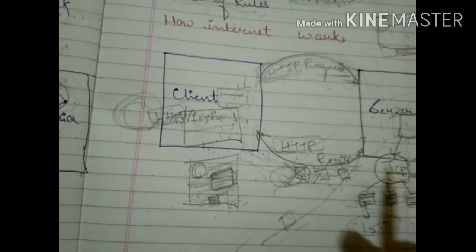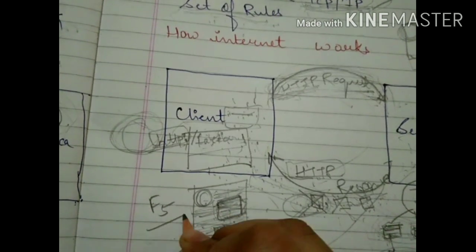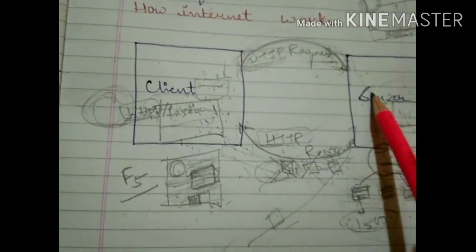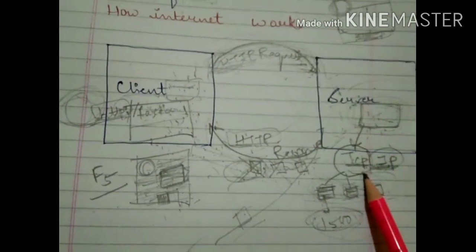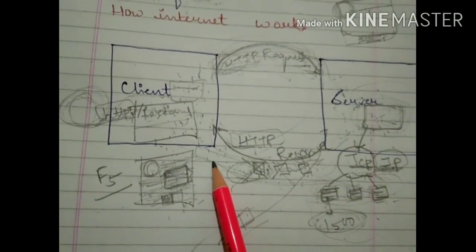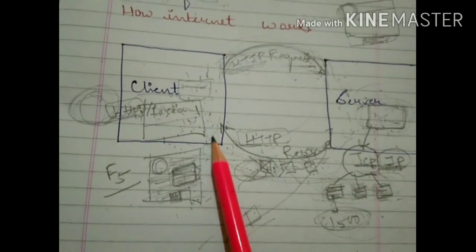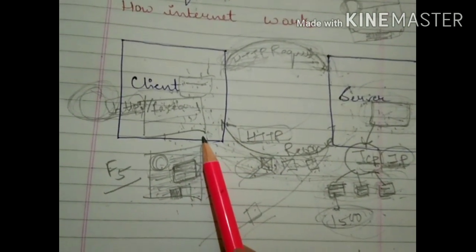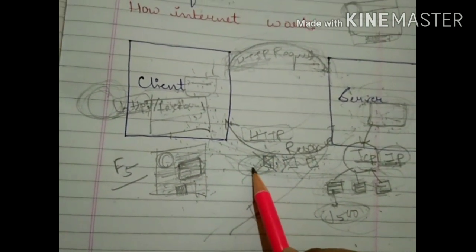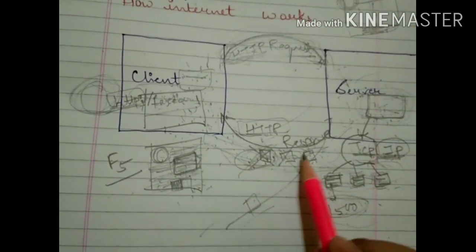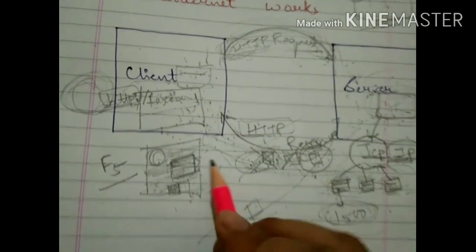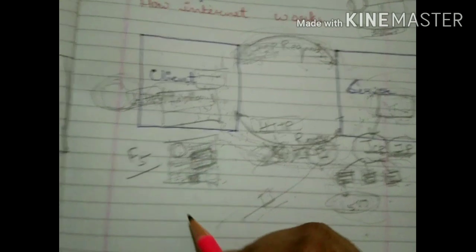Now the client presses the F5 key, which is for refreshing. When you press F5 on your keyboard, your request again moves to the server. The server has all the packets, so it sends a copy of the packets to the client again. The client browser receives each packet and checks whether it is already available. If it is, it discards it. The second packet is already available, so it is discarded. This packet is new, so the browser takes it and places that content in your web page.